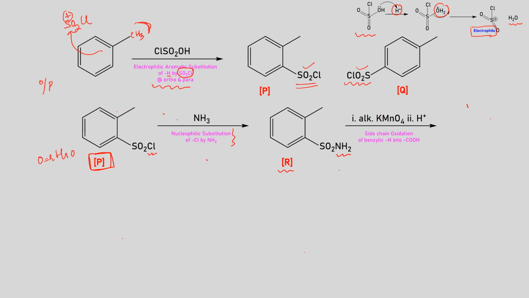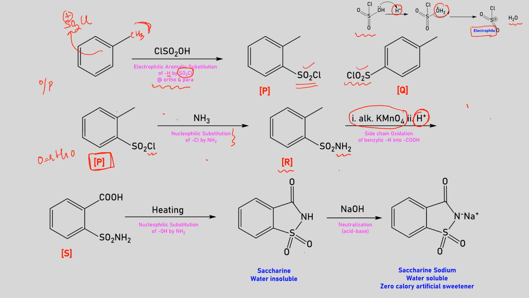Now the side chain oxidation comes over here. Alkaline KMnO4 will be converting that side chain into carboxylate, COO-, because the reaction medium is basic. Then we need acidification. So acidification further will be giving you benzoic acid. That is your compound number S over here. This is carboxylic acid and this is sulfonamide. And now when we are heating it, we can visualize this as the loss of water, but mechanistically this would be happening by the attack of the lone pair of nitrogen onto the carboxylic acid. OH will be lost from the carboxylic acid group, H plus will be lost from the NH2, and then we are getting this thing. Saccharine is water insoluble.